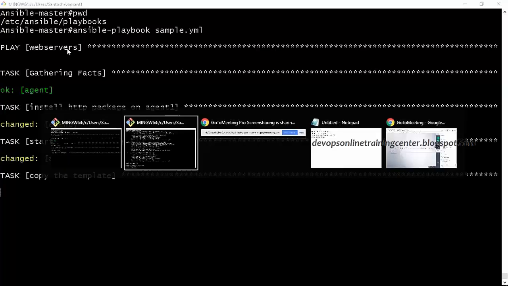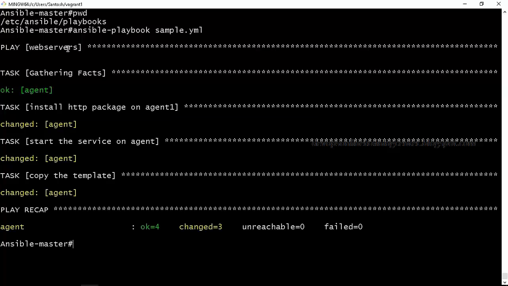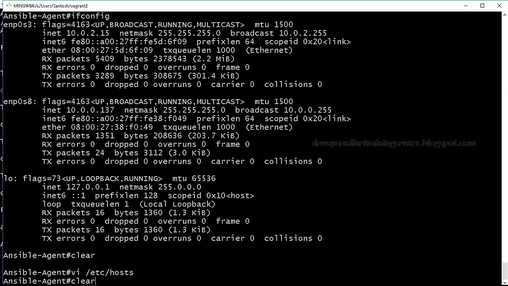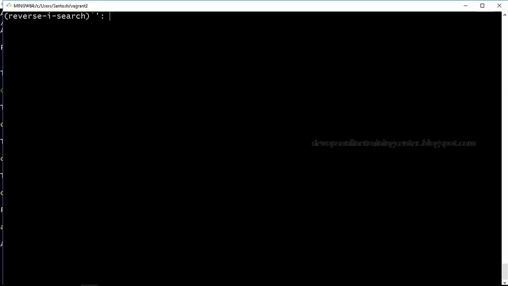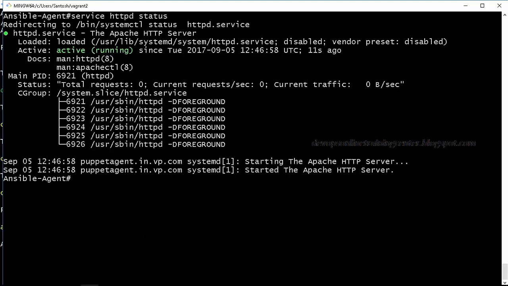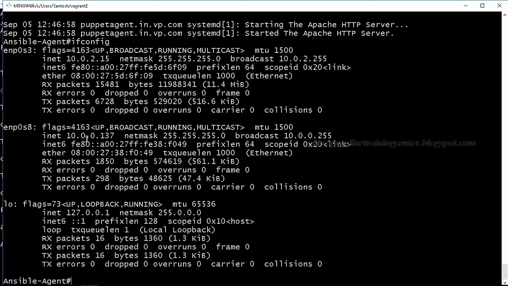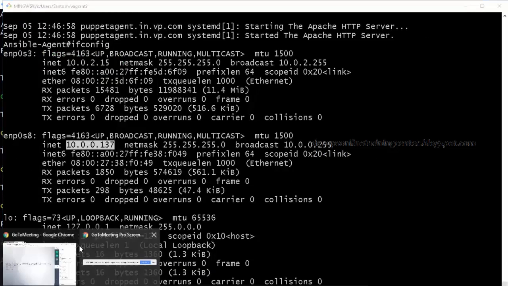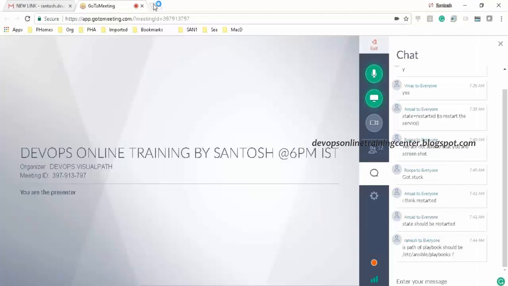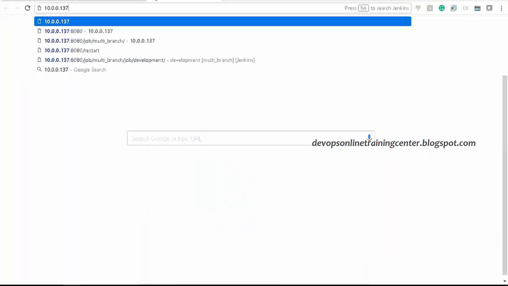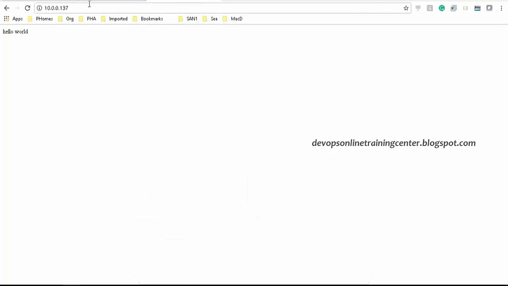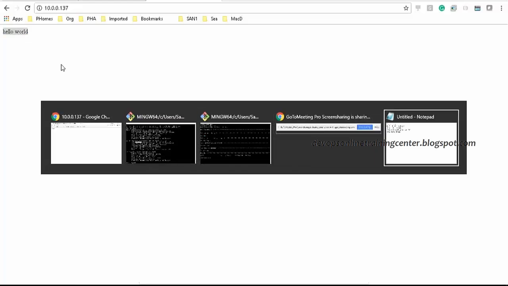Okay, now it installed the package, it started the service, and it copied the template. Now if I see the service status, it will be running. It is running. Earlier the package was not installed, now it is installed. Now if I open the web page, this is like setting up an HTTP server, right? If I check the web page, it says hello world, because this is what we have transferred to /var/www/html, right?